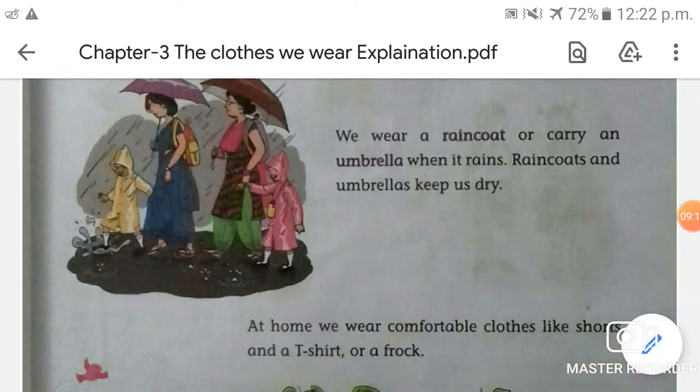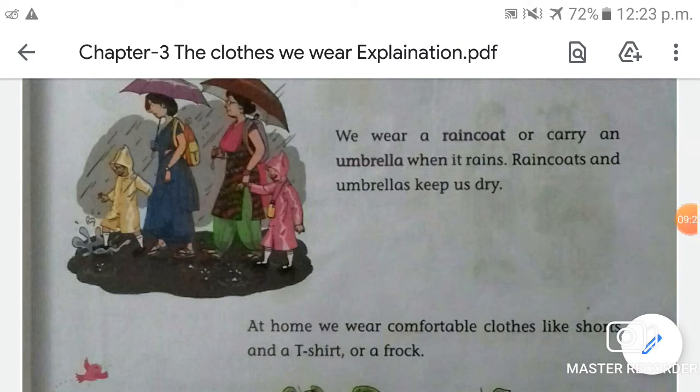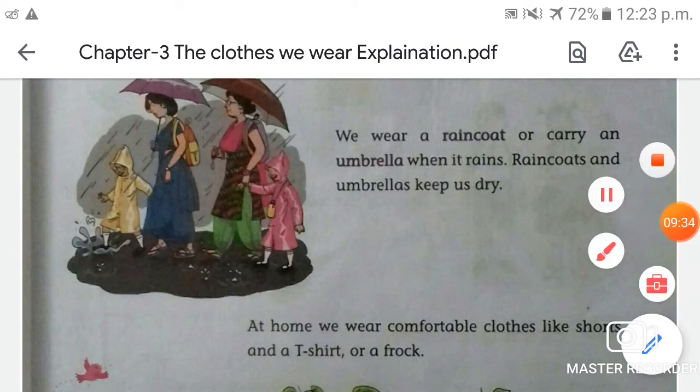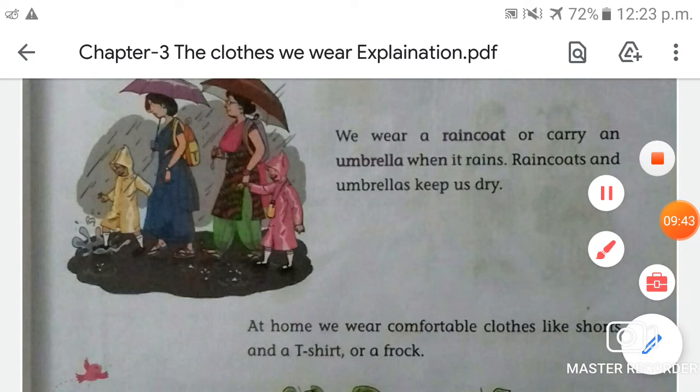And if we don't carry an umbrella, we don't wear a raincoat in the rainy season, so we can get wet, okay? And it can be the cause of falling ill, okay? So that is why we should always carry an umbrella with us in the rainy season, and we should always wear a raincoat in the rainy season, okay? Whenever we are going outside and it seems like it is about to rain, we should always carry an umbrella, okay? Is that clear?